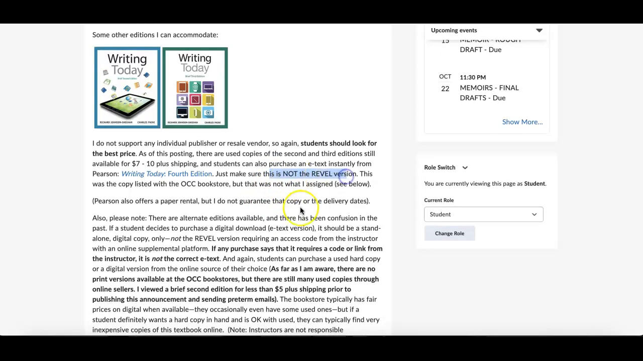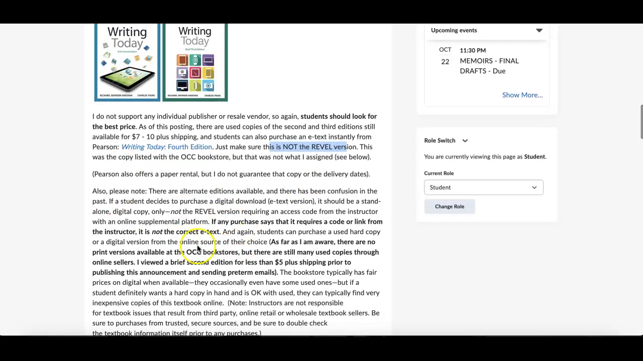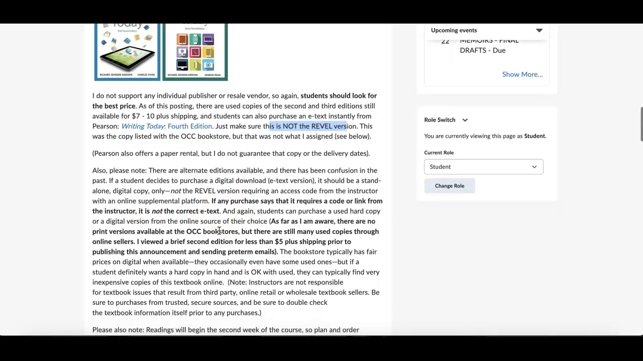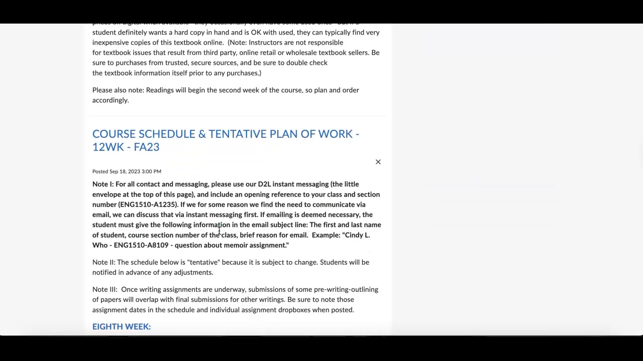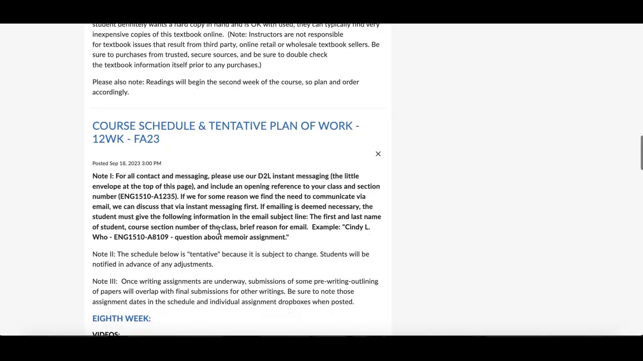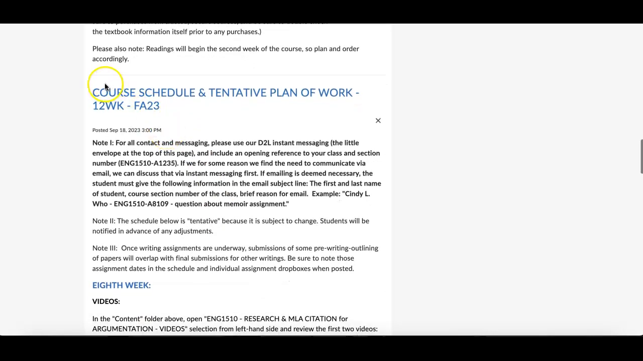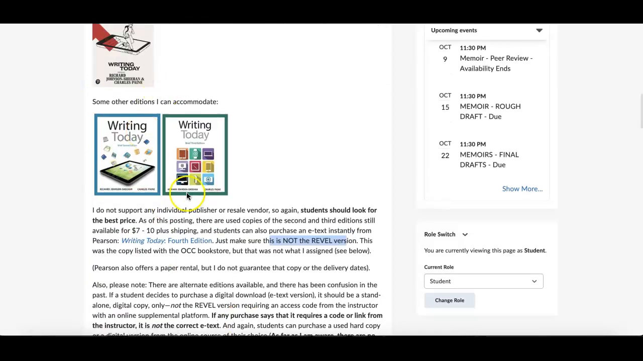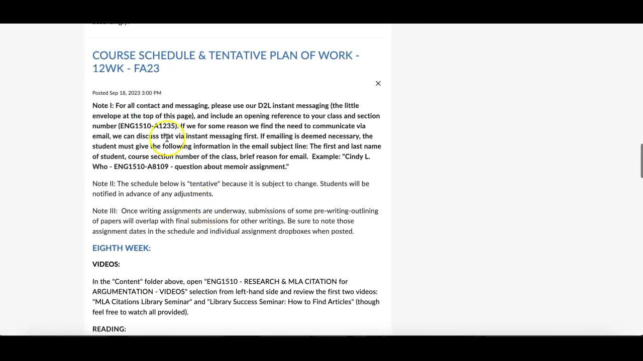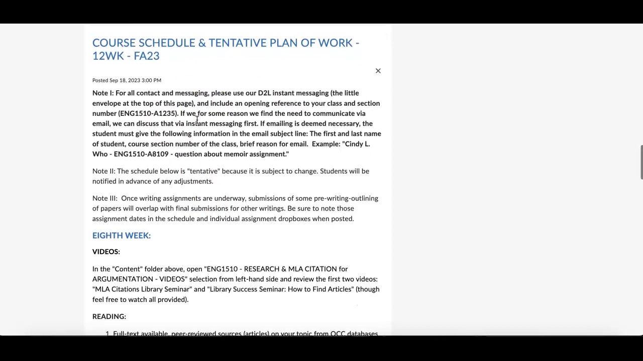Not the Revel version, and you shouldn't have anything that tells you need an access code from me. Make sure you've read all of this content. Once you have it, make sure that you get it expedited in shipping, so you'll have it here by the time you get to next week's reading. Down below, which this will move up because this is going to disappear next week, but here's your course schedule and tentative plan of work. Everything you're doing for the next 8 weeks, more or less, is laid out below.